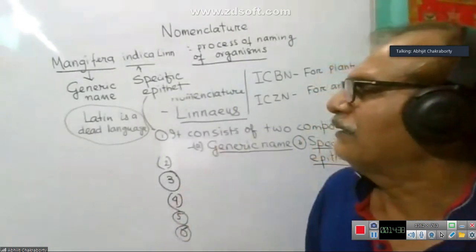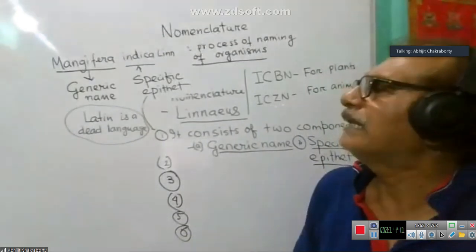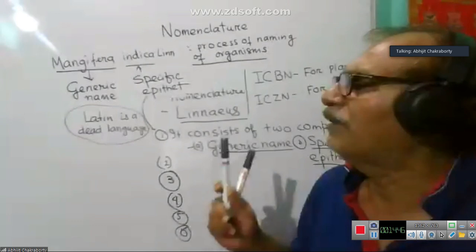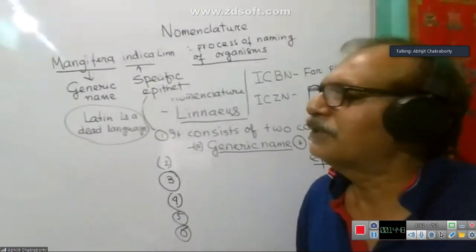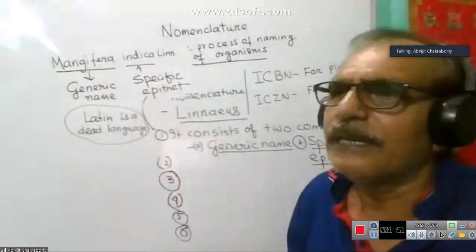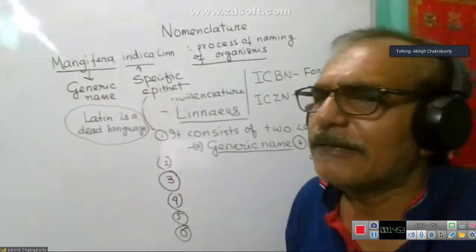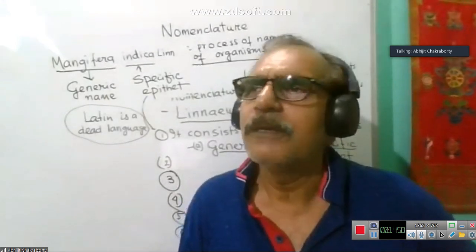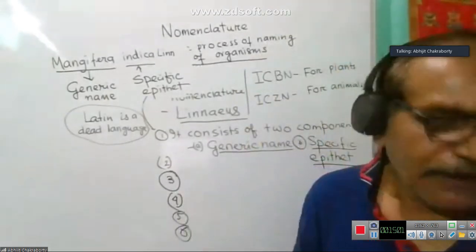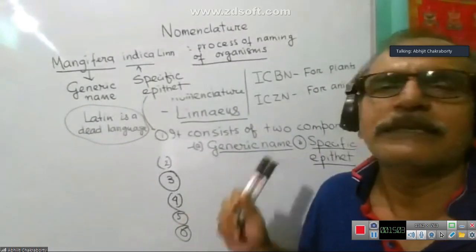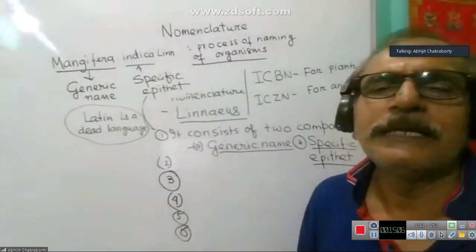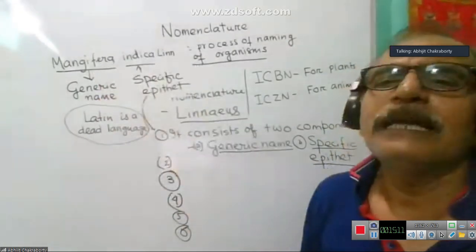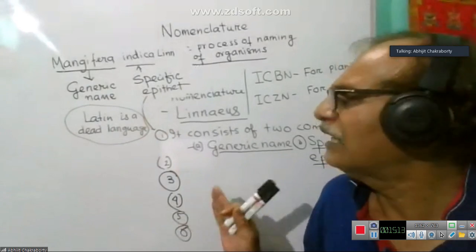I am repeating it again. Generic name and specific epithet of any scientific name, of any biological name, are required to be underlined separately in handwritten form. That means when we write by hand, in handwritten form, and in printed form they are found in italics. So they are italics in printed form and they are to be underlined in handwritten form. This is the 6th point.